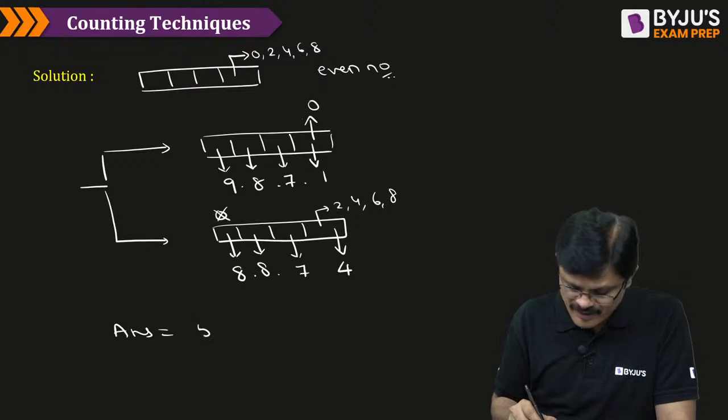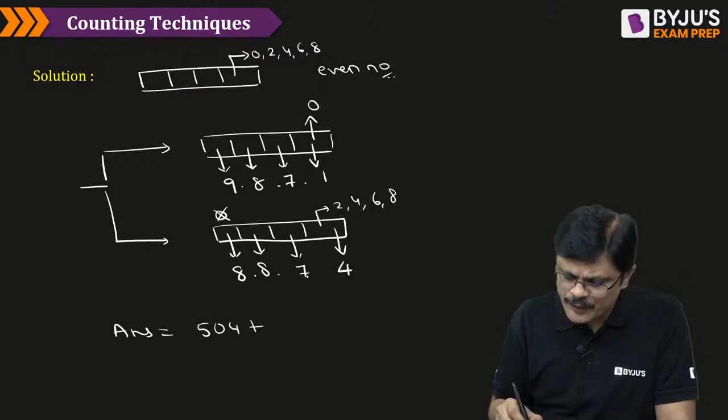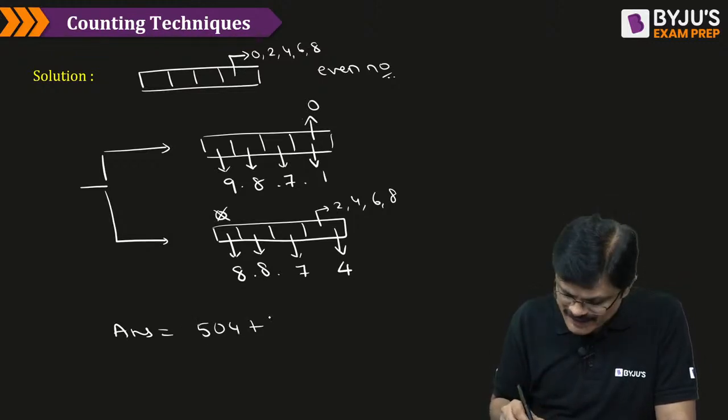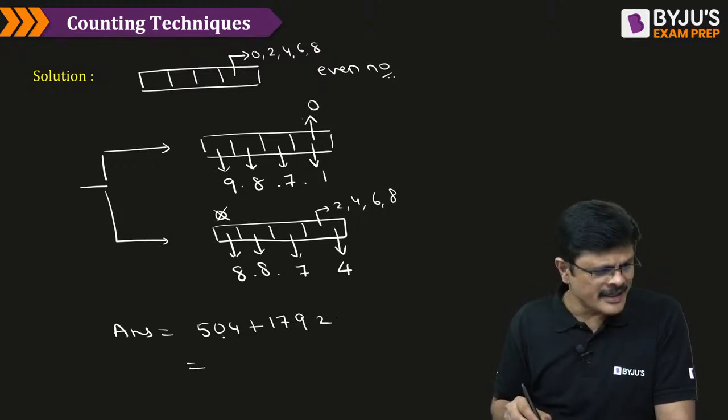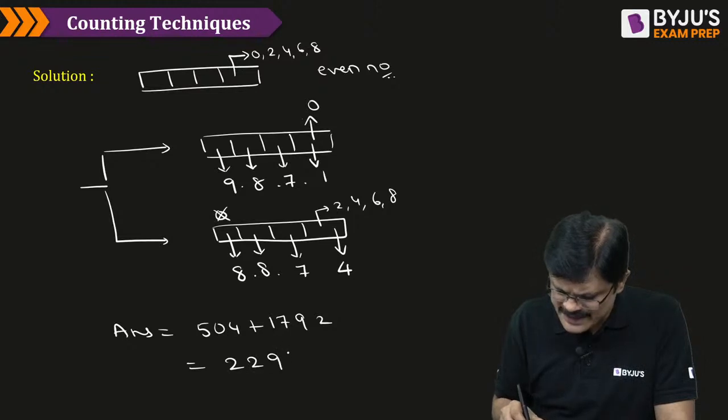How much, sir? 504. 8 into 8 into 7 into 4, which is 1792. If you simplify, you get the required answer, my dear friend. The required answer should be 2296, my dear friends.